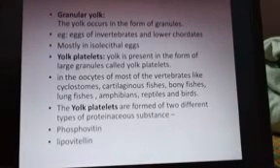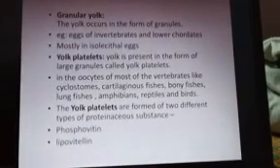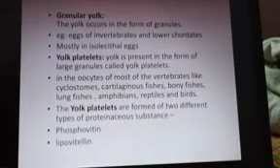The yolk platelets are formed of two different types of proteinaceous substance. The first one is phosphovitin and the second one is lipovitellin. In the picture we can see the structural unit of the yolk platelet, and we can see this lattice formation of the yolk platelet.